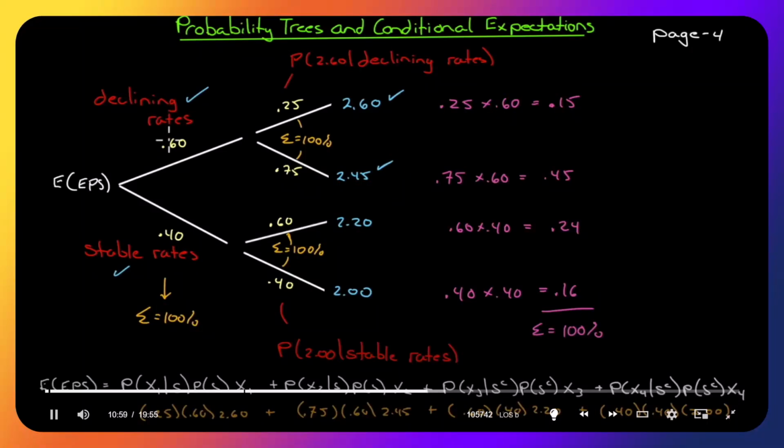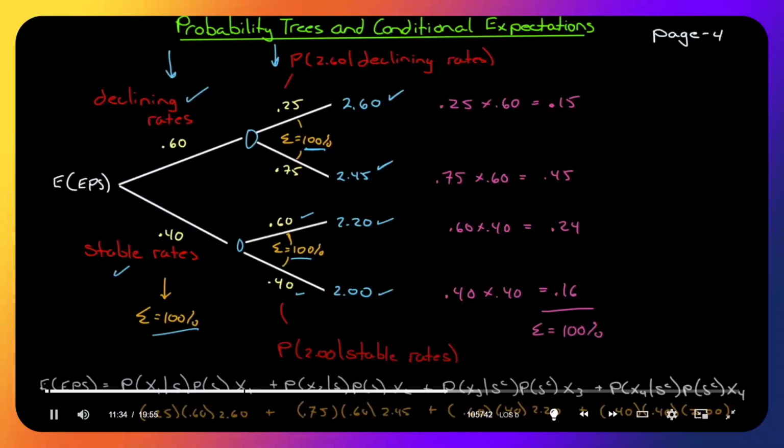Notice now, declining rates or stable rates, the probabilities add up to 100%. Here we have 25% and 75%, probability adds up to 100%. If we have stable rates, earnings per share could be $2.20 with a probability of 60% or $2 with a probability of 40%. Notice those add up to 100%. So our tree is valid because the probabilities at each stage, at this stage add up to 100%, and at each branching here and here, each branching outwards, the probabilities add up to 100%.